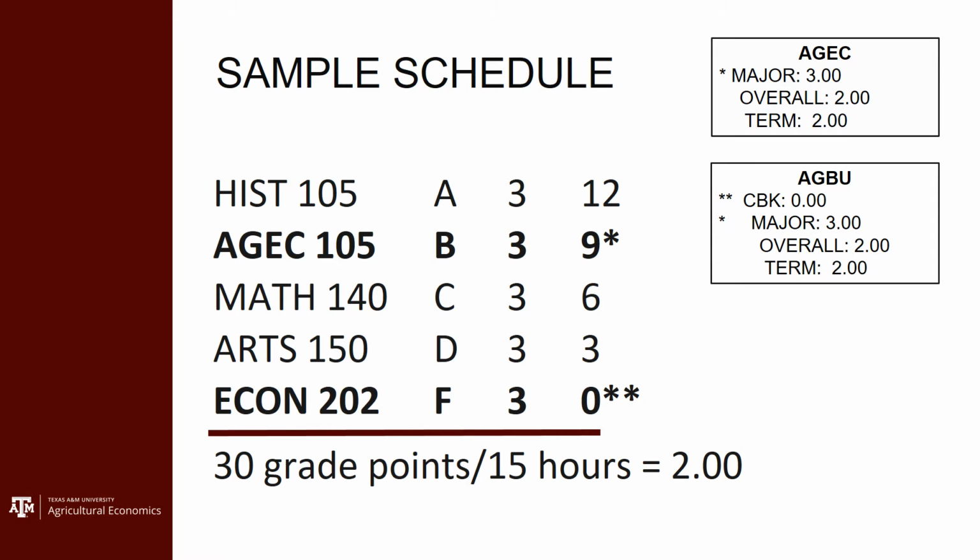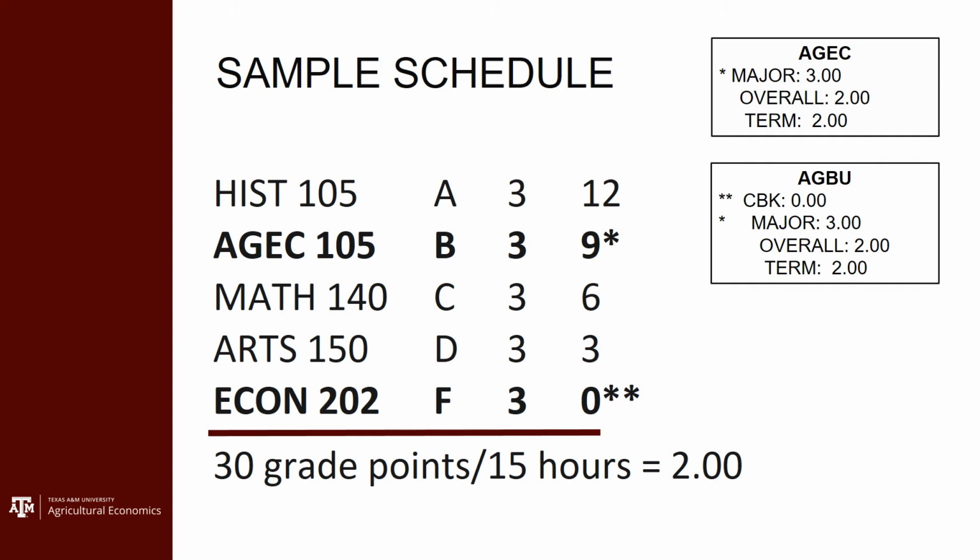One of the things that you really need to know about when you're thinking about these GPA categories is what classes are falling into which categories. So, for example, we've got a sample schedule here. Some students have taken this particular schedule and they've received different grades ranging from A to F in these particular courses for this semester. And so A&M grades courses according to a 4.0 scale. So if we're looking at this column here, basically an A is worth 4 points, a B is worth 3 points, a C is worth 2, D 1, and so on.